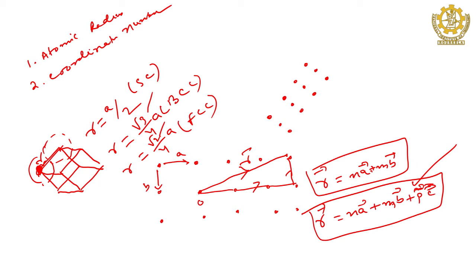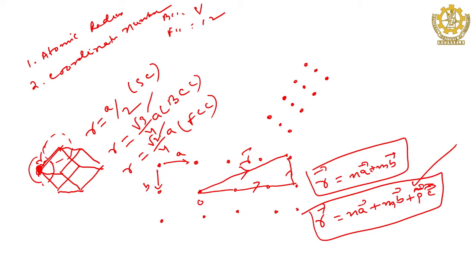So, the coordination number for simple cubic system is 6, and similarly for BCC it is 8, for FCC it is 12. Find it out, how and why, right. For simple cubic it is 6, for BCC it is 8, for FCC it is 12.